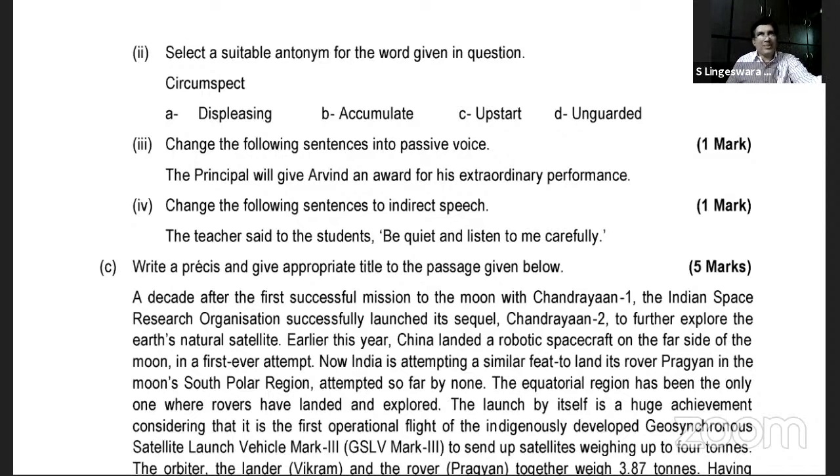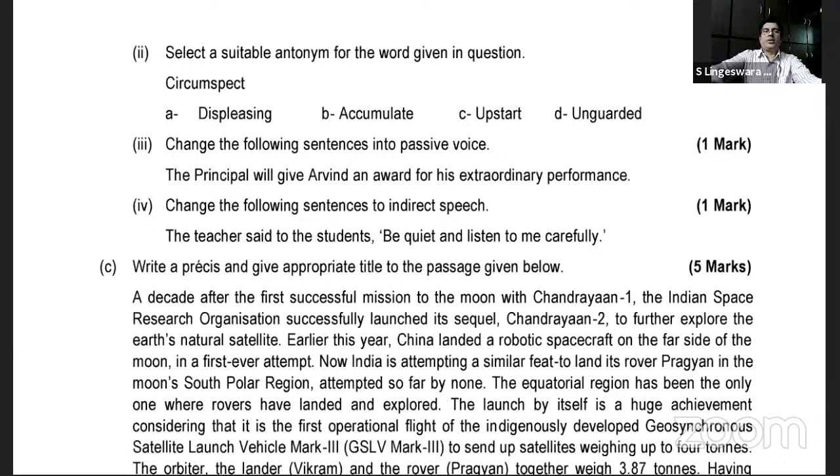That means they will be very cautious, not risky, not reckless. So the opposite of cautious is not taking any precautions at all. It comes under unguarded. You understood?